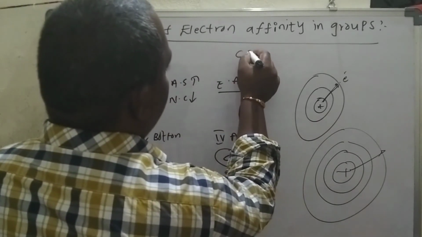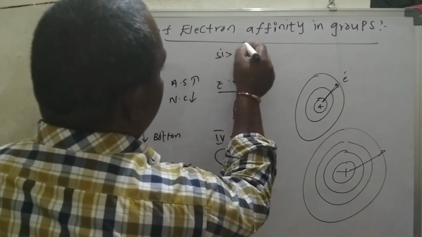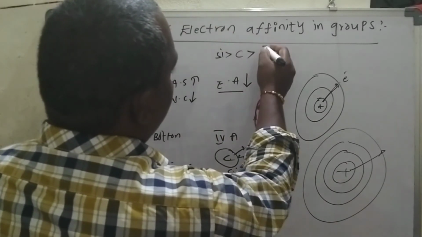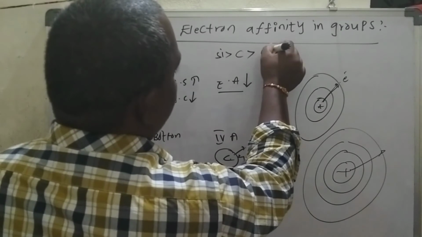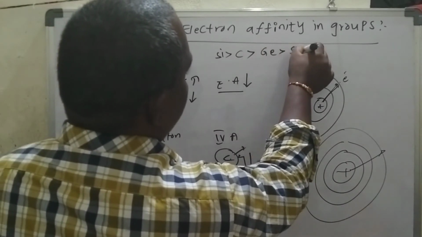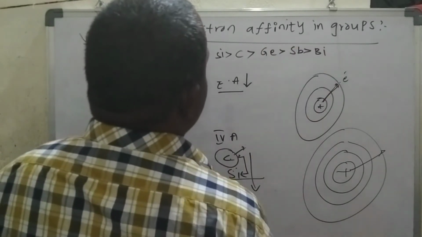So silicon is greater than carbon, which is greater than germanium, which is greater than stibbium, which is greater than bismuth. So this is about the fourth group.